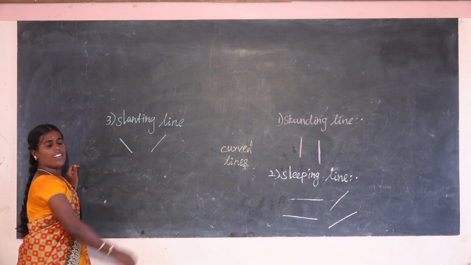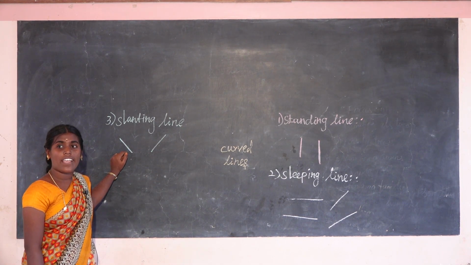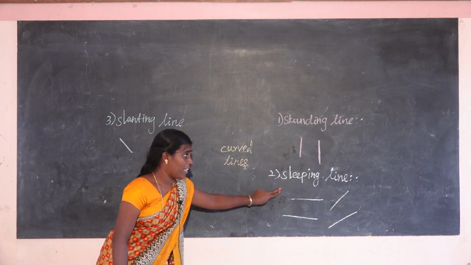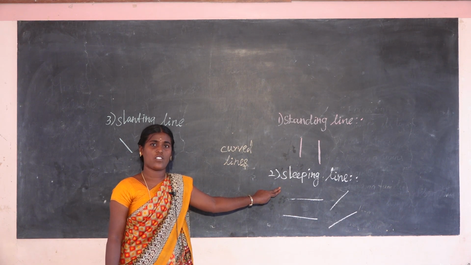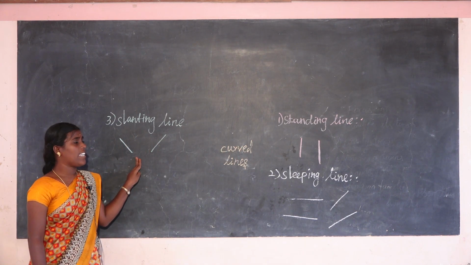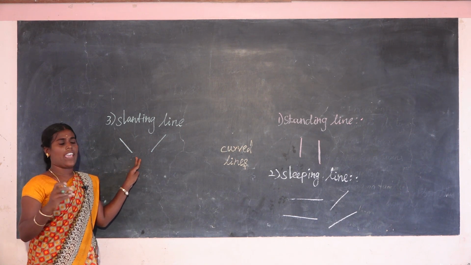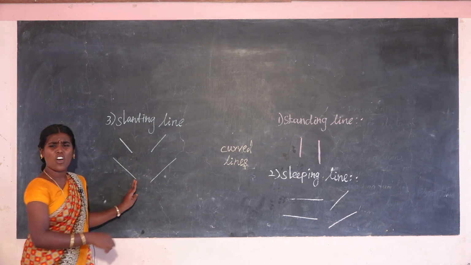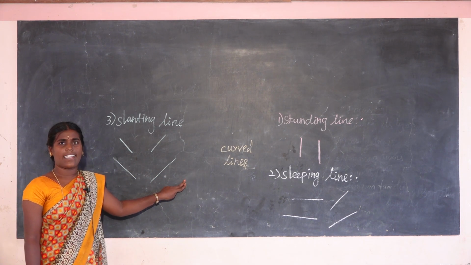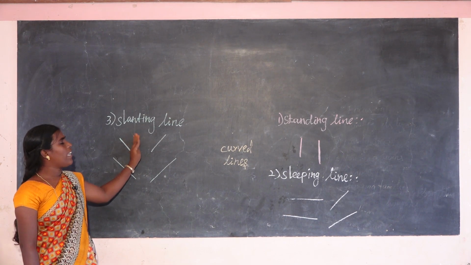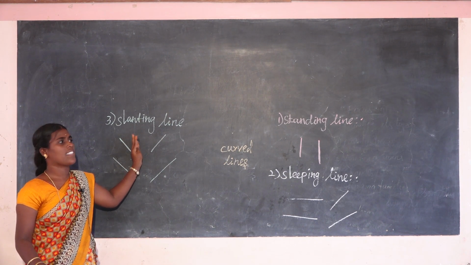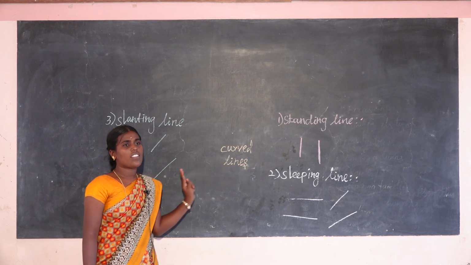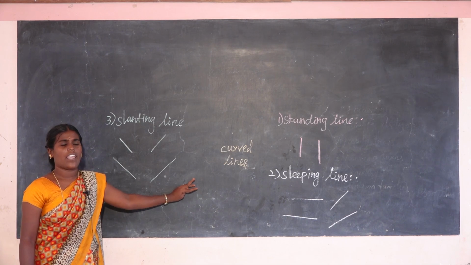Standing lines have only one way, and sleeping lines also only one way to draw. But a slanting line is drawn in two ways, left to right, or up and down. Both are called slanting lines. The others can be drawn only one way. So that is lines.